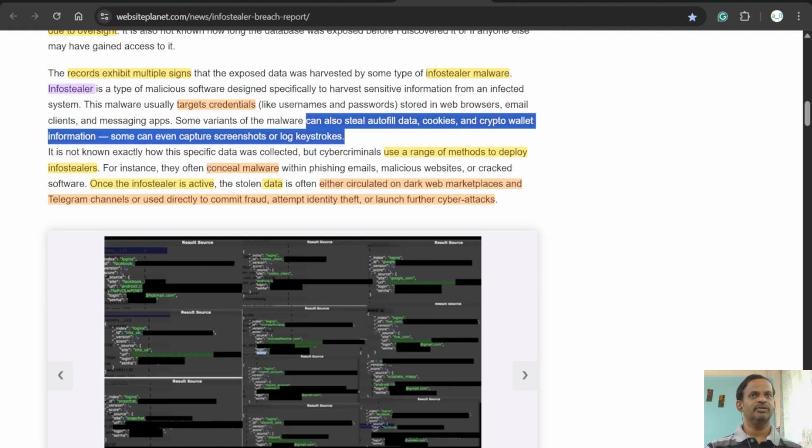For instance, they often conceal malware with phishing emails, malicious websites, or cracked software. And once the info stealer is active, the stolen data is often either circulated on dark web marketplaces and Telegram channels, or used directly to commit fraud, attempt identity theft, or launch further cyber attacks.